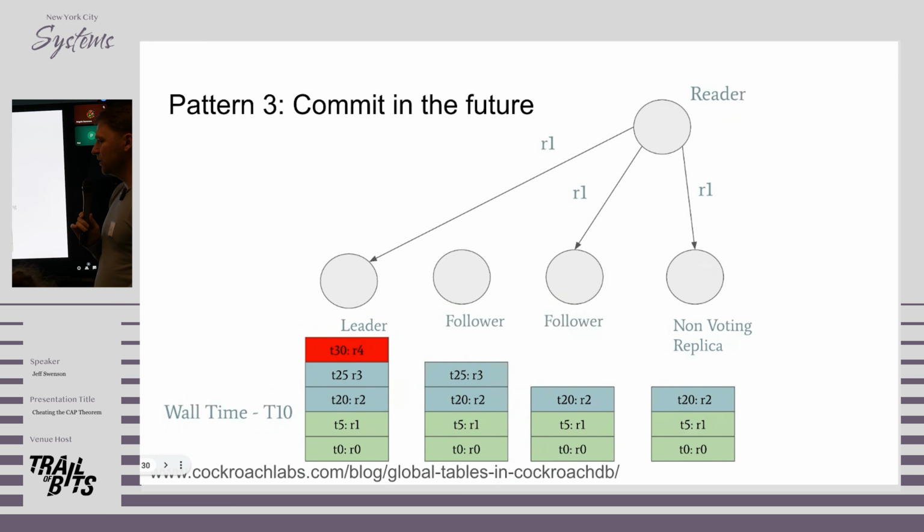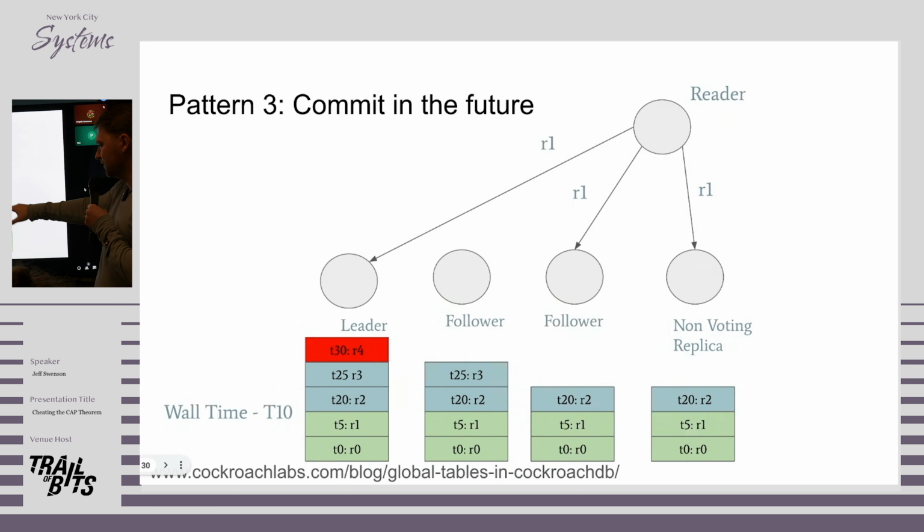The basic idea behind a global table is when you write to the raft log, the record doesn't have to be visible immediately. You can write the record with a time at which it becomes visible. And if you pick a time that is far enough in the future that you can get it replicated to all of your followers before that time passes, then your followers don't have to ever wait on reads. There's some nuance to getting this right in terms of number of trips between the leaseholder and the follower, but this is the general idea.